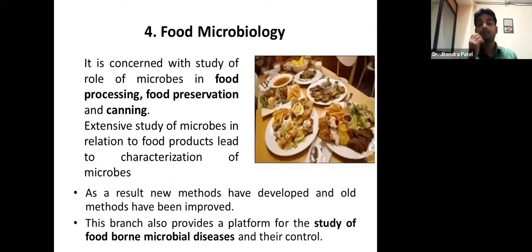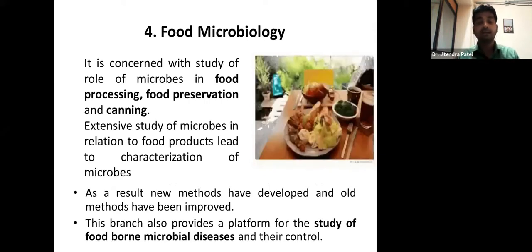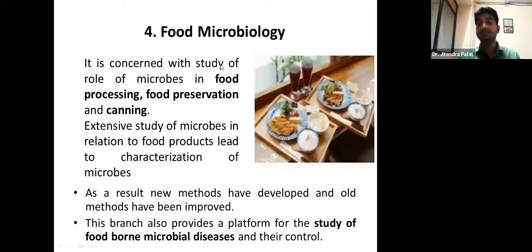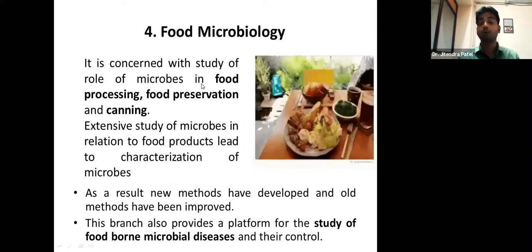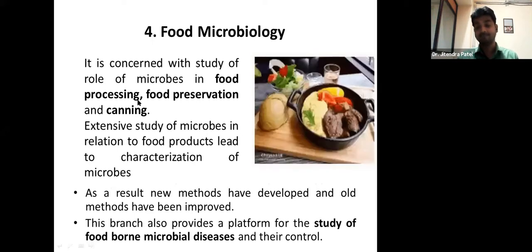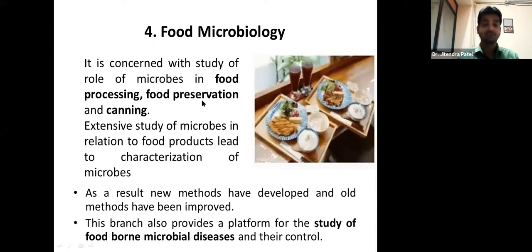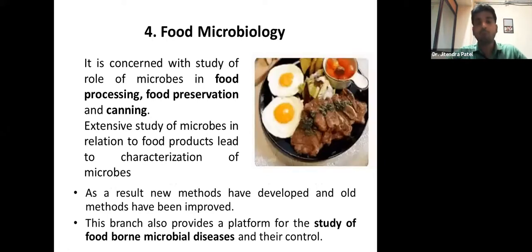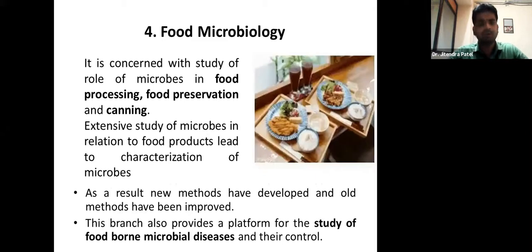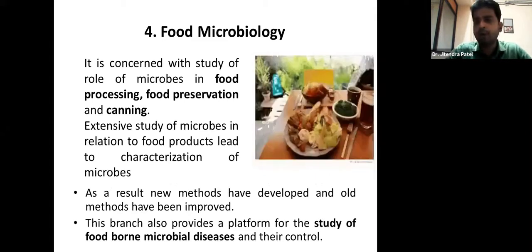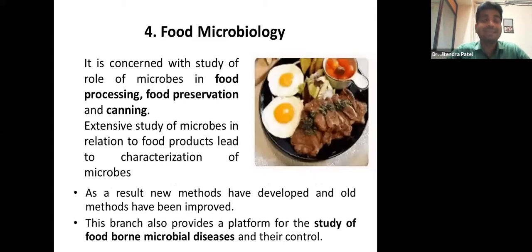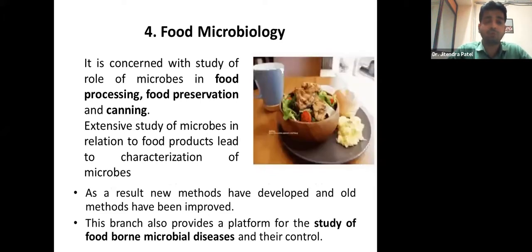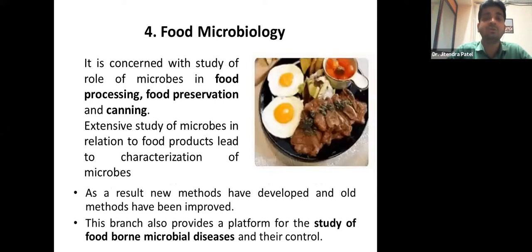So this is the environment. Then coming to food microbiology, what is the difference? It is concerned with the study of the role of microbes in food processing, food preservation, and canning, right? When we talk about food, it's very important, because we are frequently told that we should not eat improperly packed food, or long preserved food.